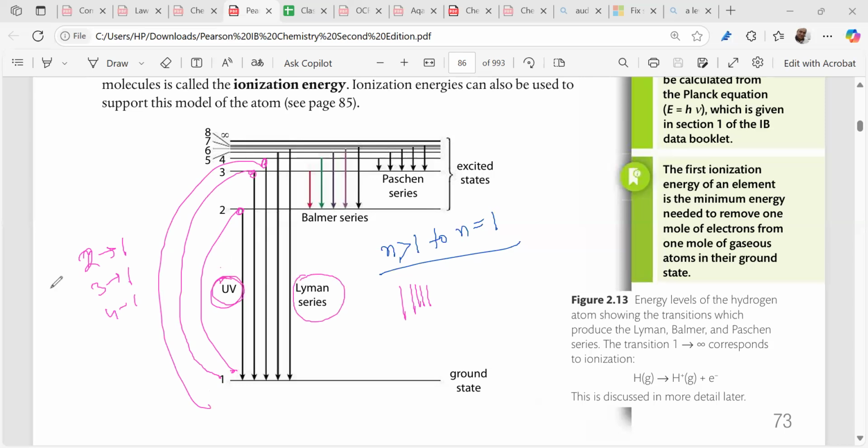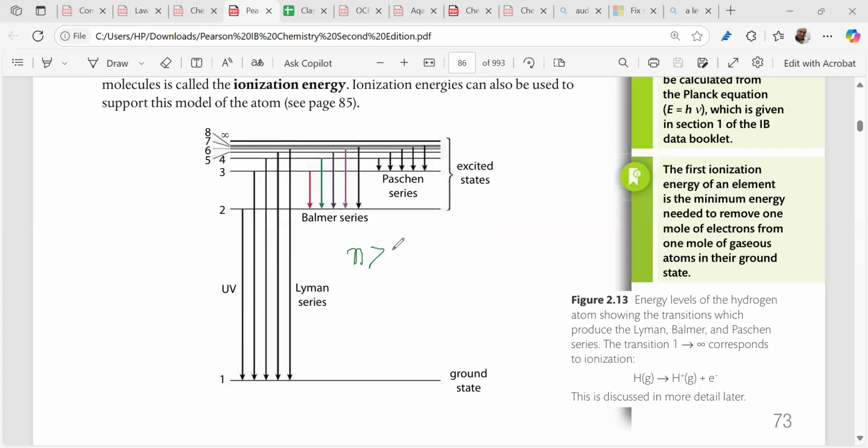Clear? All electron jumps from n greater than 2 to n equal to 2 are seen as 5 lines in the visible region of the spectrum, right? This was observed by Balmer, and this is called the Balmer series. What are the transitions? Can you guess? You tell me. What will be all the options?